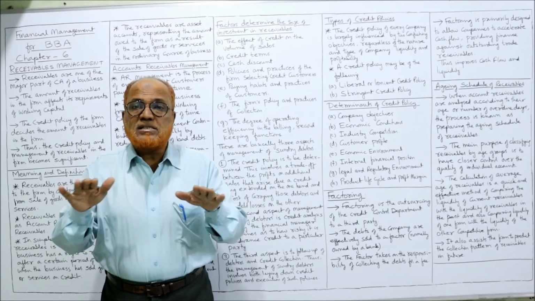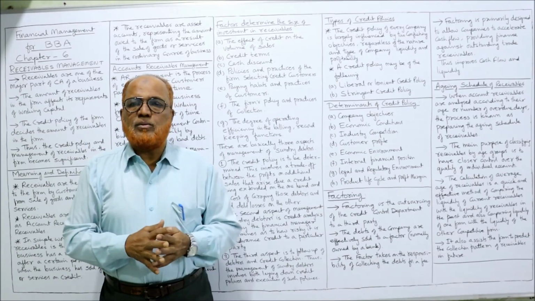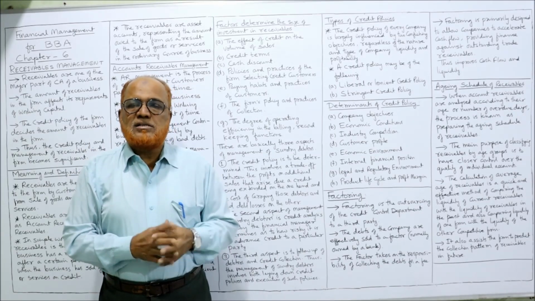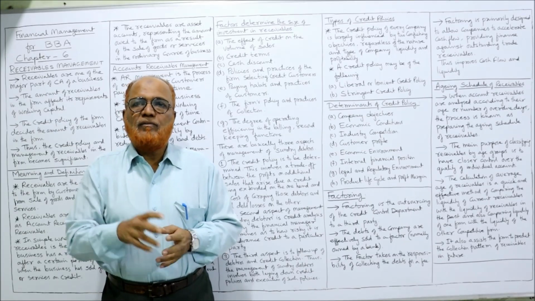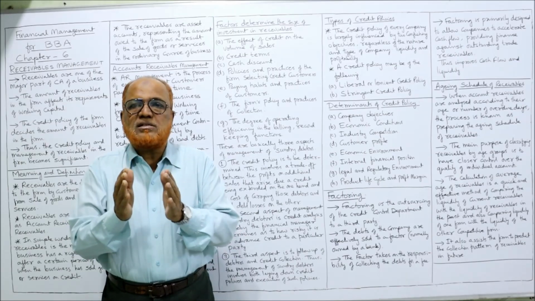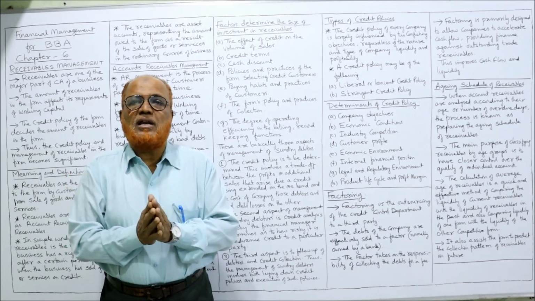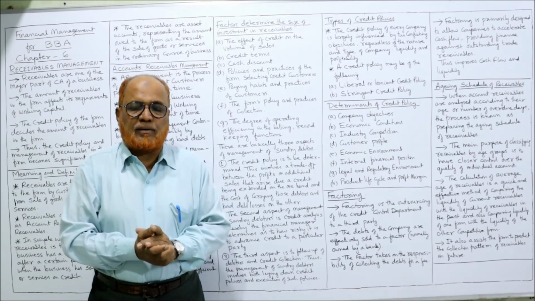In this way we classify. If good customers are there, we can extend more credit period. Suppose if the customer's record is not so good, then we will give less credit period. Like this, for every customer we have to analyze the nature of the customer. All the customers are not alike.